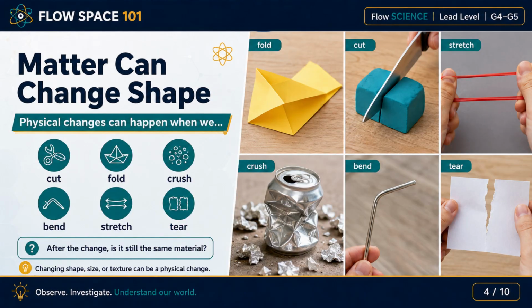Matter can change shape in many ways. We can cut matter. We can fold matter. We can crush matter. We can bend matter. We can stretch matter. And we can tear matter. When we fold paper, it changes shape, but it is still paper. When we cut clay, it changes size and shape, but it is still clay. When we stretch a rubber band, it changes shape, but it is still rubber. So ask yourself, after the change, is it still the same material? If the answer is yes, it may be a physical change.